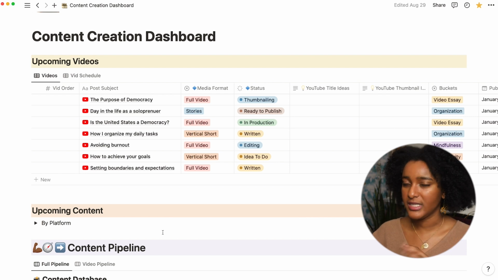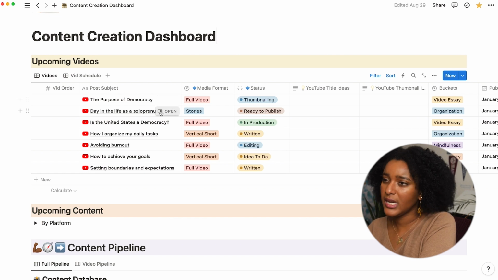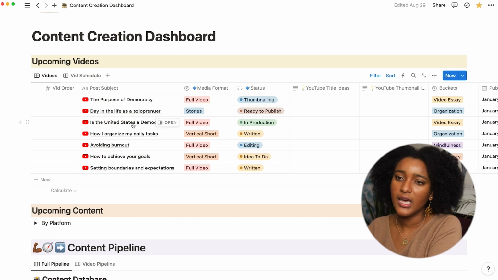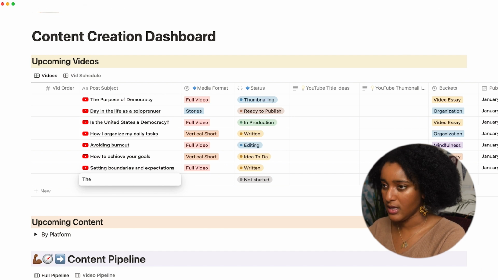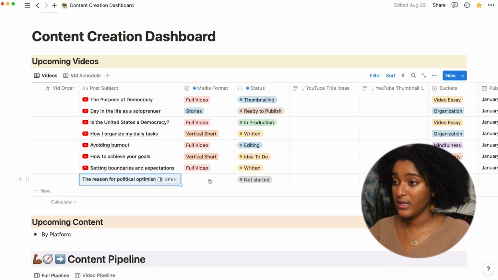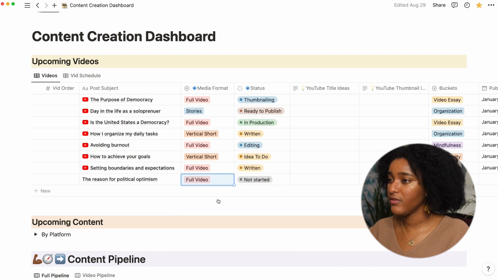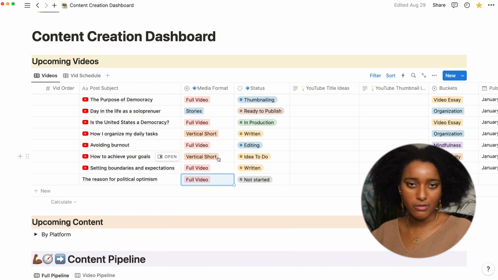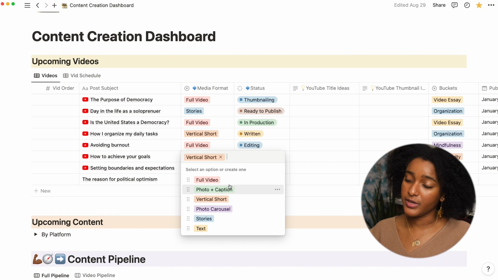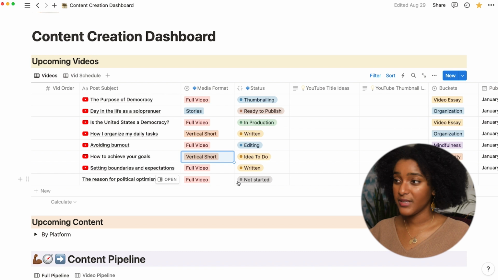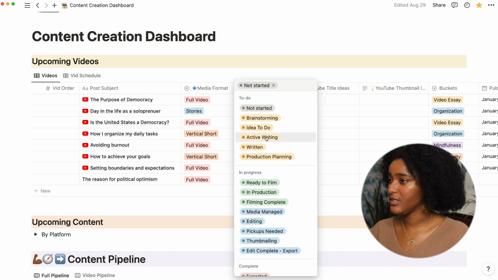So I have a couple things in here around that, but if I wanted to add a new one, so I have the purpose of democracy, I have is the United States a democracy, and I actually have a video that's about the reason for political optimism. So adding that in, I can just add here. I have a space for what format the video is going to be. So this is going to be a full video. Of course, all the platforms want to do the shorts thing now. So you have shorts, photos with the caption, good for Instagram, a photo carousel, is it stories or is it just a text post?